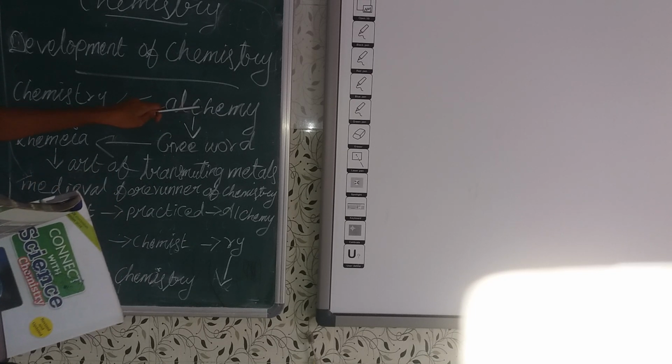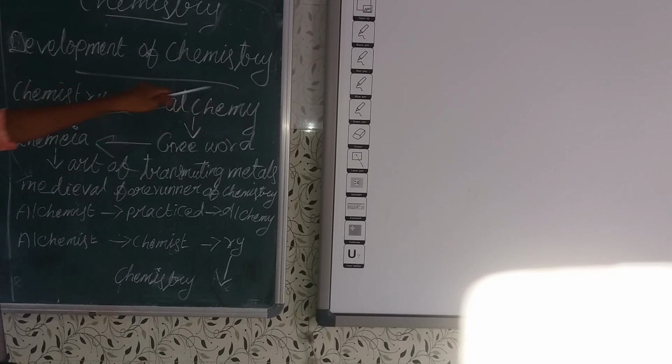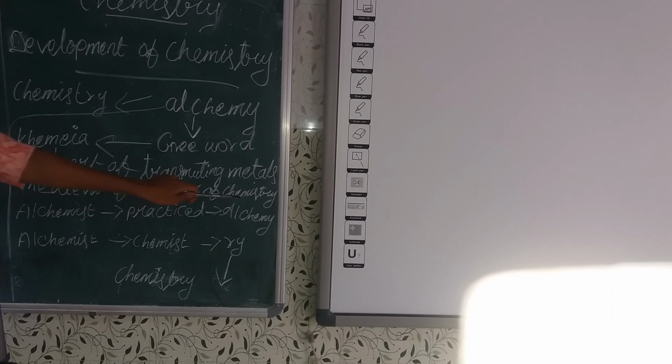It originated from the word alchemy, derived from the Greek word chemia. Chemia means the art of transmuting metals. See the next one. In olden days it was alchemy. Alchemy is the medieval forerunner of chemistry.